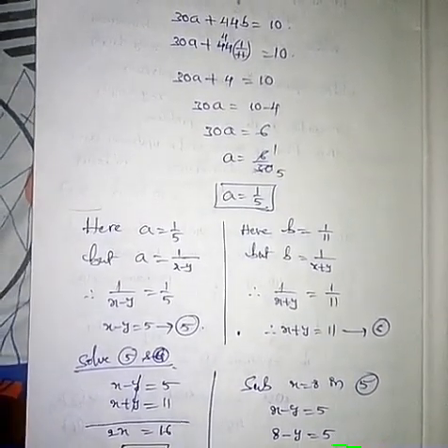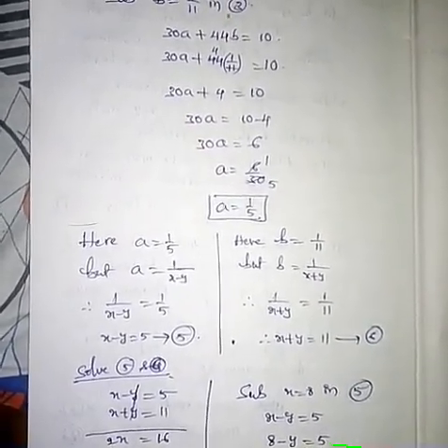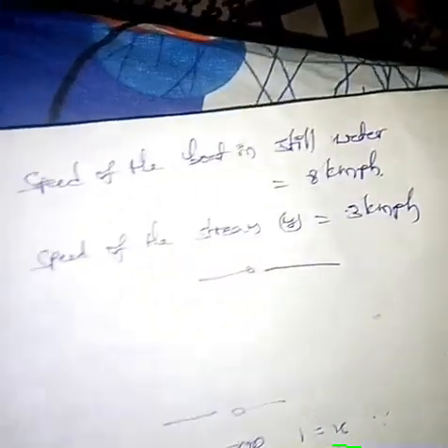I am giving 5 seconds to take a screenshot. 5, 4, 3, 2, 1, and the final conclusion. Okay, is it clear? Okay children.